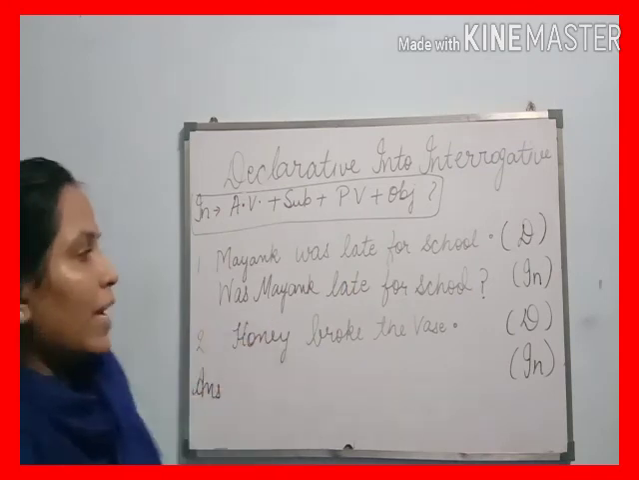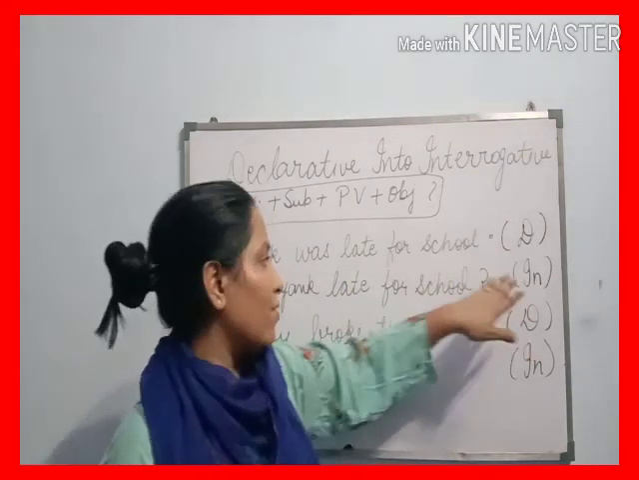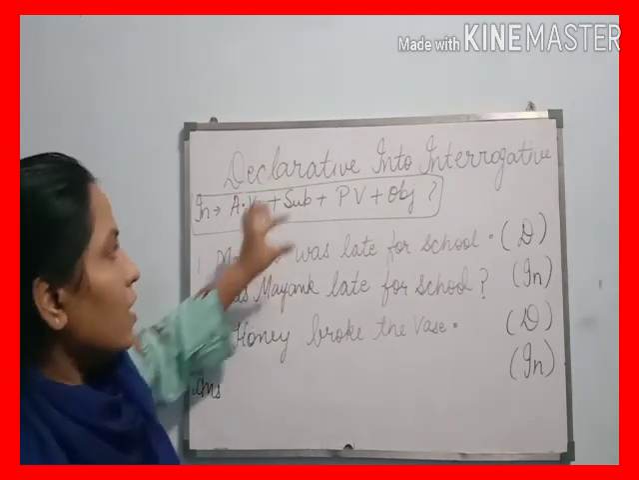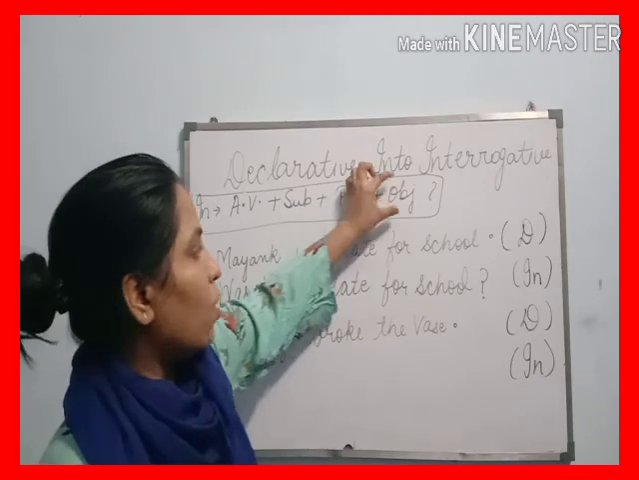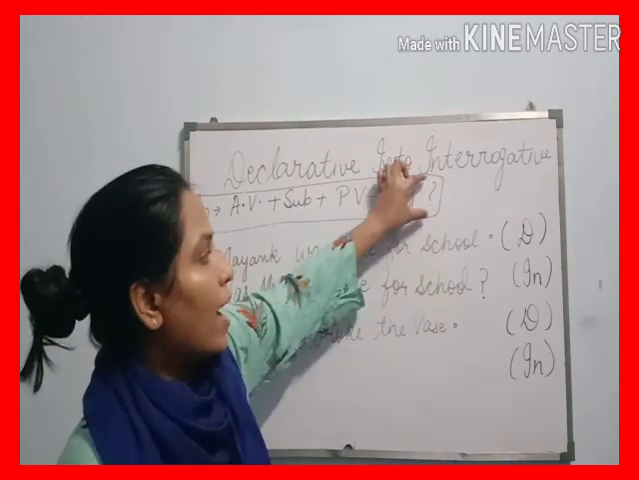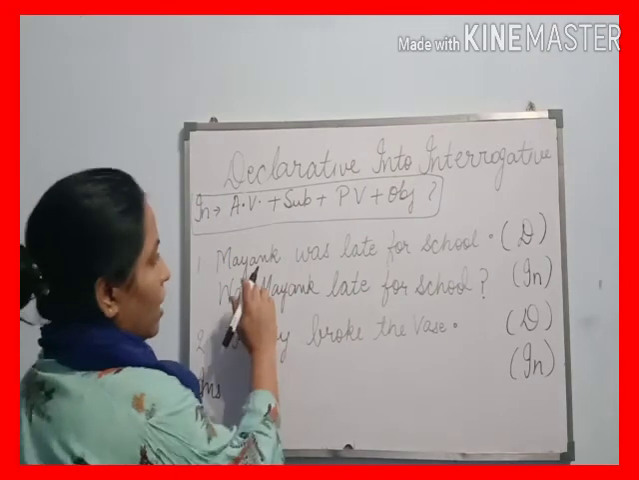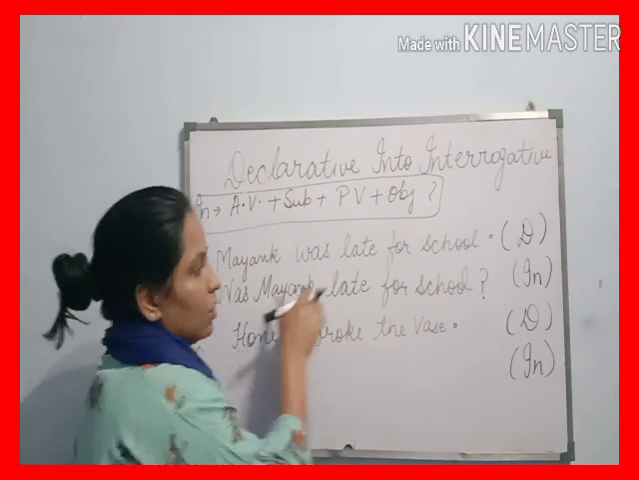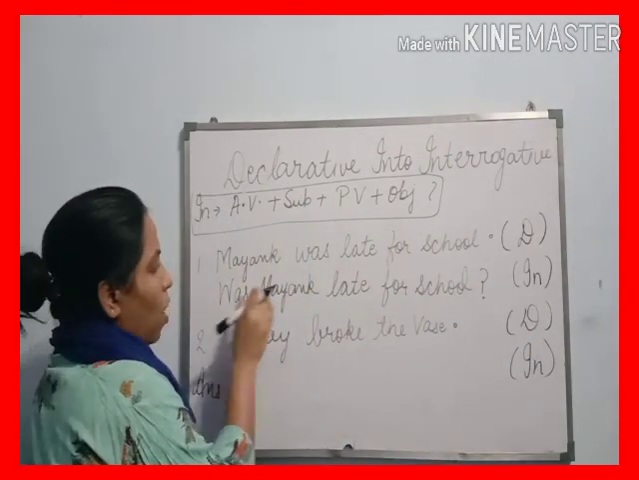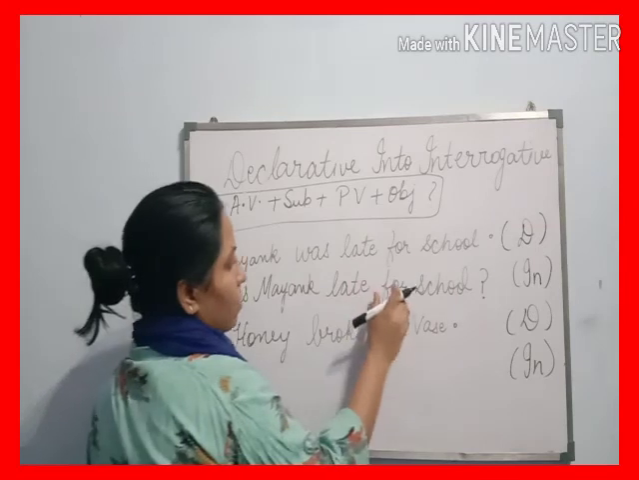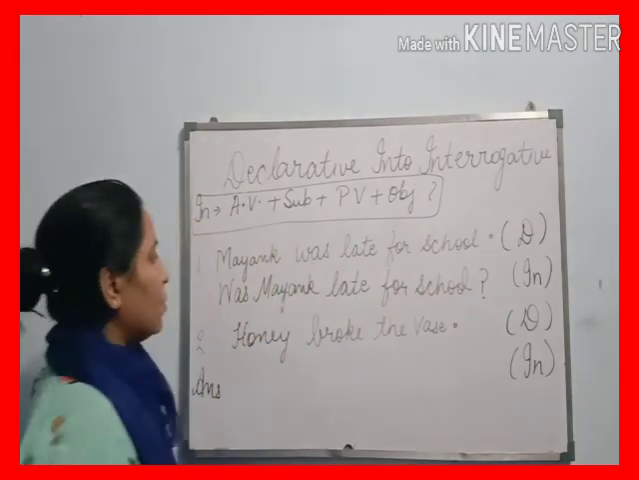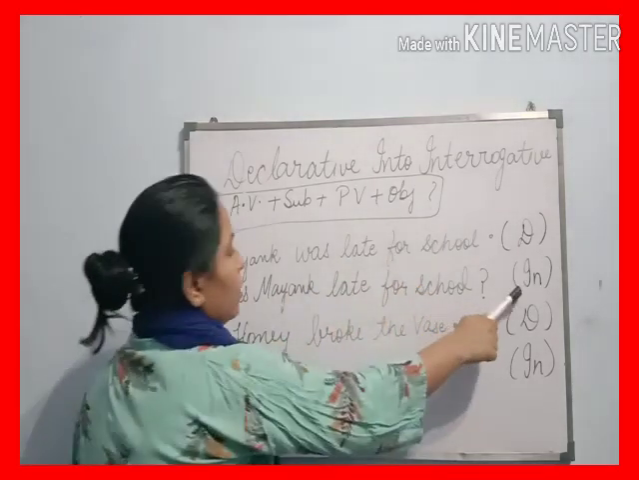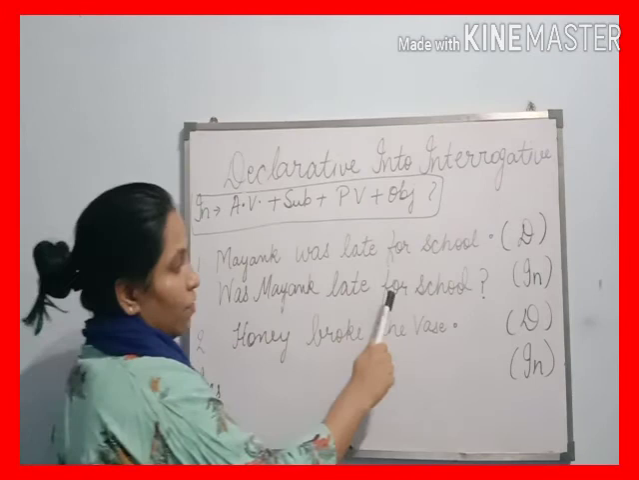So in this way we can change declarative into interrogative: auxiliary verb as "was", subject as Mayank, principal verb as late, and object as for school, and question mark. So "Mayank was late for school." is a declarative sentence and we convert it into an interrogative, that is, "Was Mayank late for school?" Again I am repeating: Mayank was late for school, and when we convert it into interrogative, "Was Mayank late for school?"